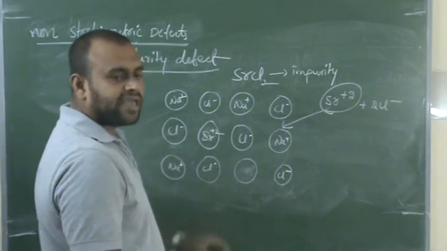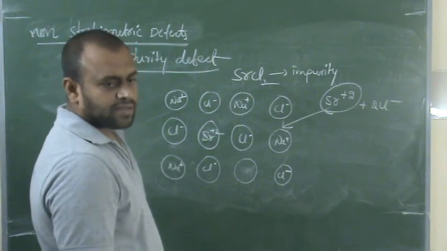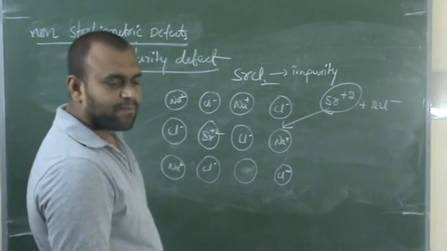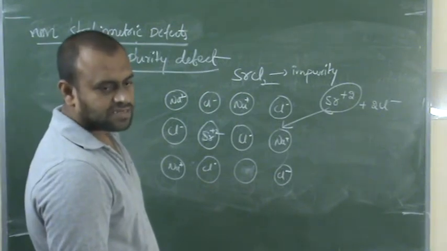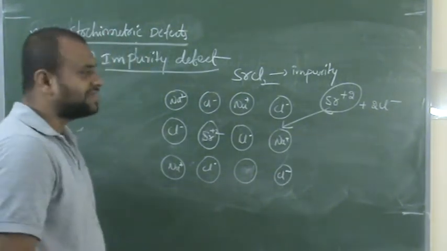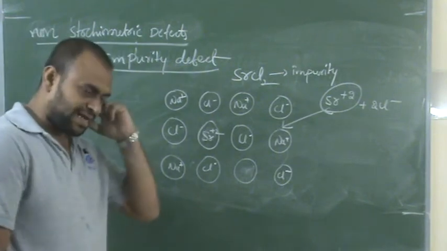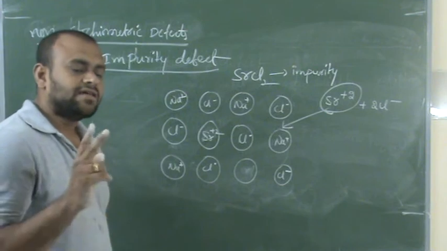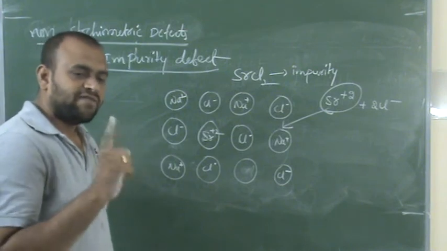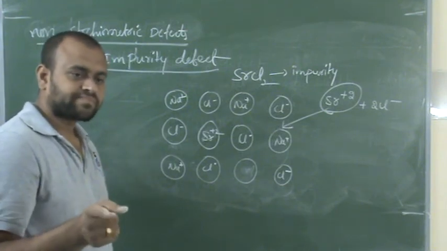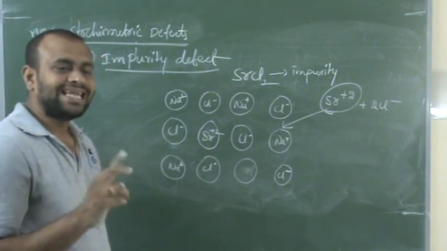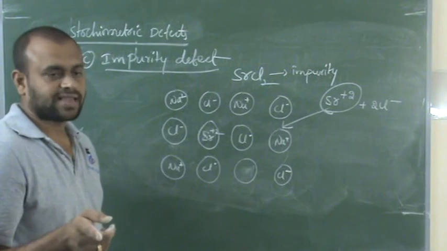Why did it happen? By adding impurity. So by this we finished the topic of imperfections in solids. Totally how many imperfections? 2 types, line and point. Point how many types? 2 types, vacancy and interstitial. Vacancy example Schottky, interstitial example Frenkel.